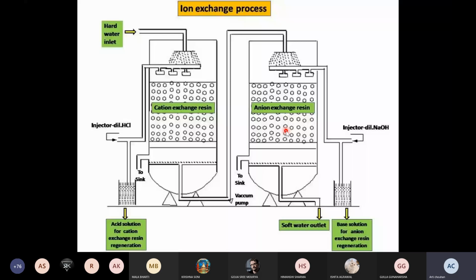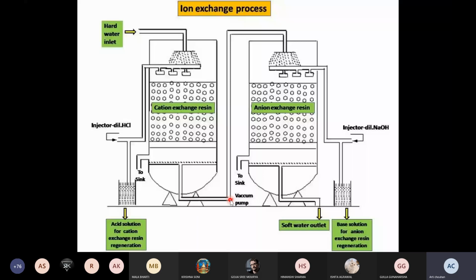So that's why we keep the cation exchange resin first and pass that treated water, where only H plus ions and anions are present, through the anion exchange resin. So this is all about the ion exchange process.